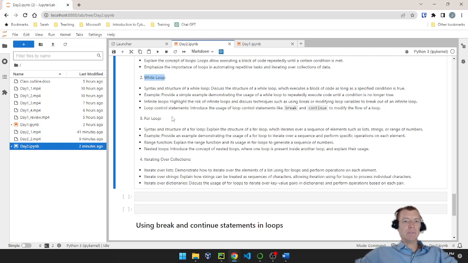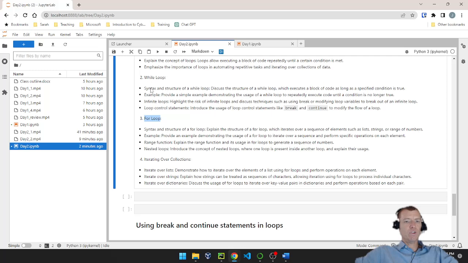Some condition happens that helps us break out of a while loop. Whereas a for loop is perfect for going over a defined number of items. Say I have a list of items. I know ahead of time it's got 100 items in it. That's perfect. A for loop can go over each item in that list.